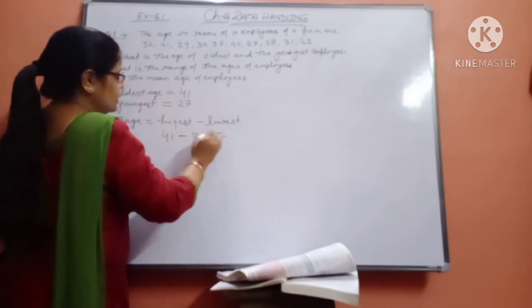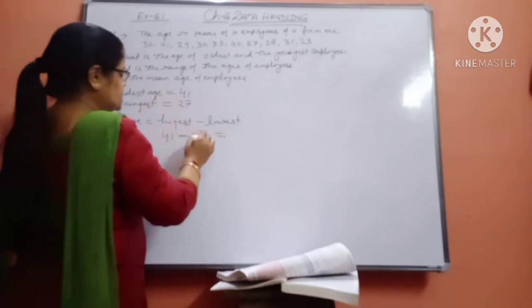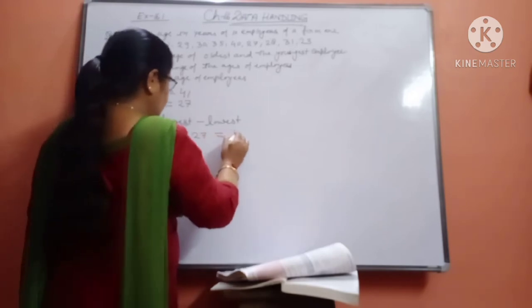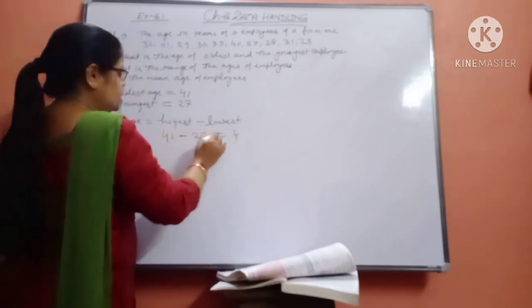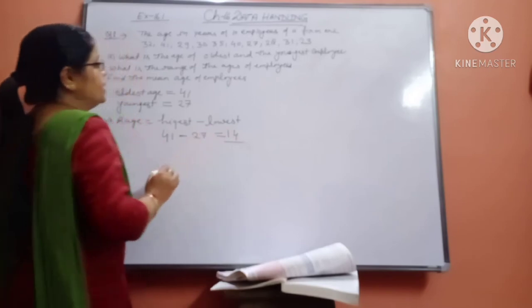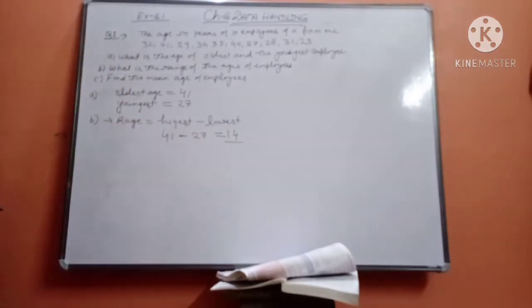So subtract them now. 11 minus 7 will be 4. Here 3 will remain. 3 minus 2, 1. So 14 is the range of the data. This is known as the range of data. So the second part of the question is also completed. Now come to the C part.